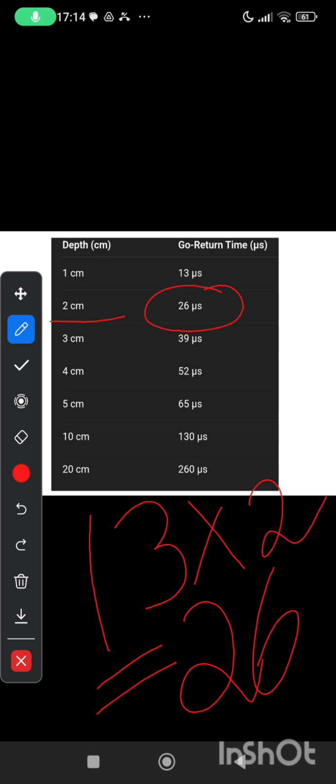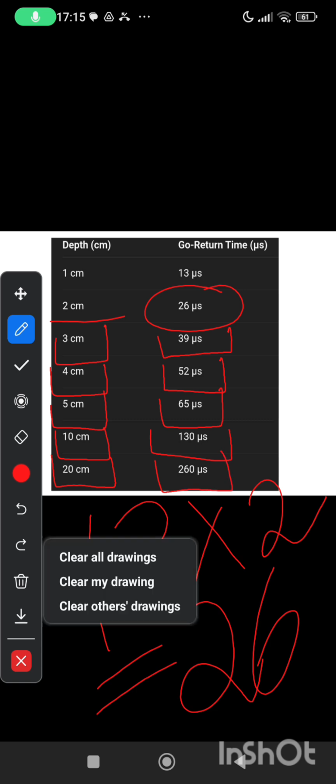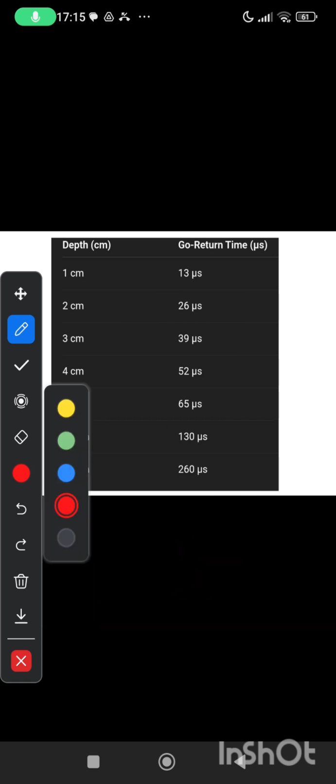Now for 3 centimeter depth, 13 multiplied by 3, 39 microsecond. 4 centimeter depth, 13 multiplied by 4, 52 microsecond. 13 multiplied by 5, 65 microsecond. 13 multiplied by 10, 130 microsecond. 13 multiplied by 20 centimeter, 260 microsecond. That is how we can calculate go return time for a given depth.